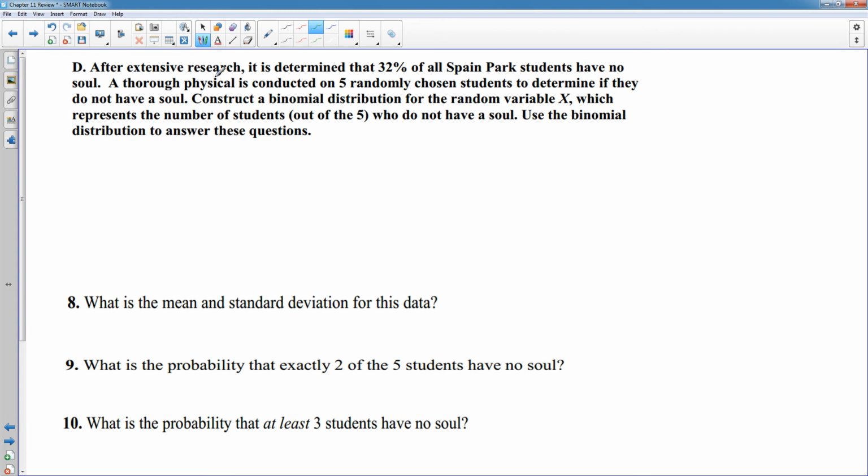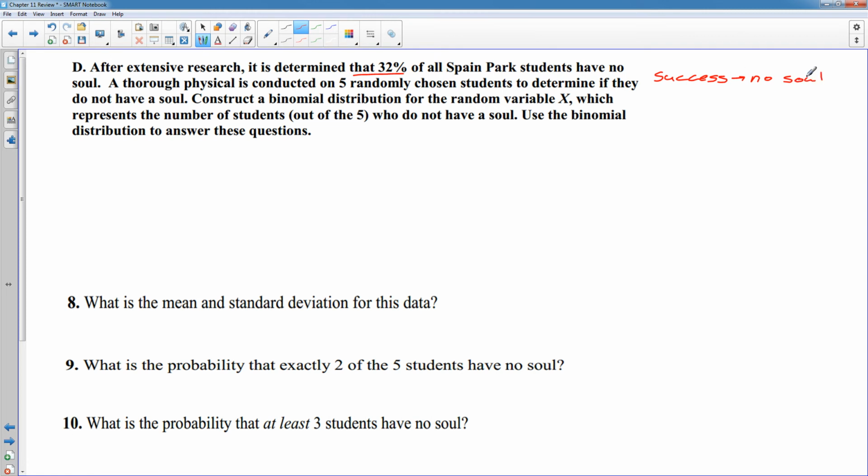students have no soul. A thorough physical is conducted on 5 randomly chosen students to determine if they do not have a soul. Now this is the weird part, whatever the percentage is that I give you, that is your success percentage. So my success, and I know that sounds weird, but in this case, the success is having no soul, because that's the percentage that I gave you.